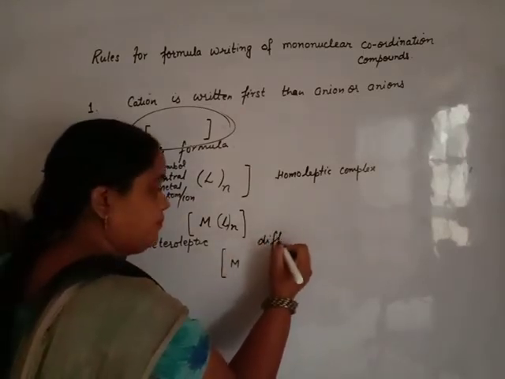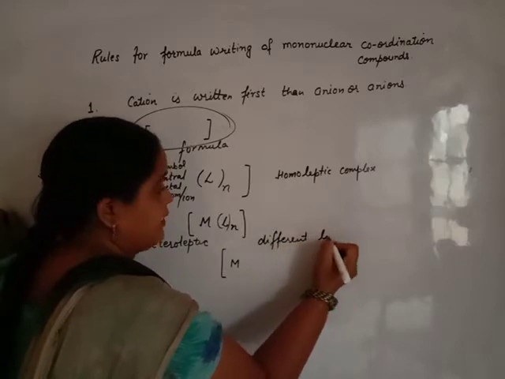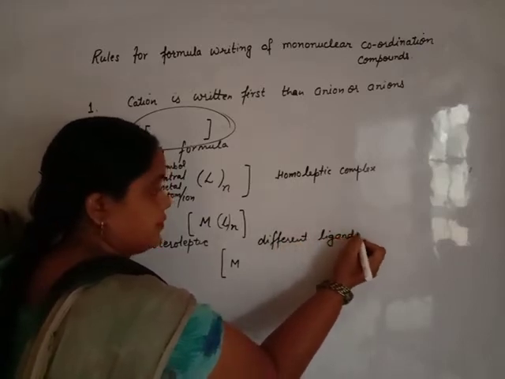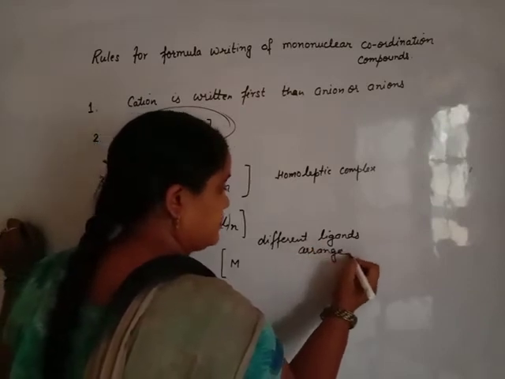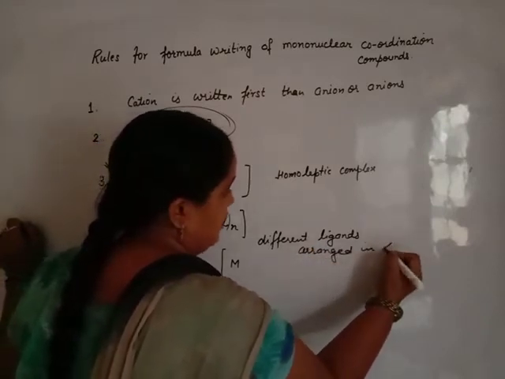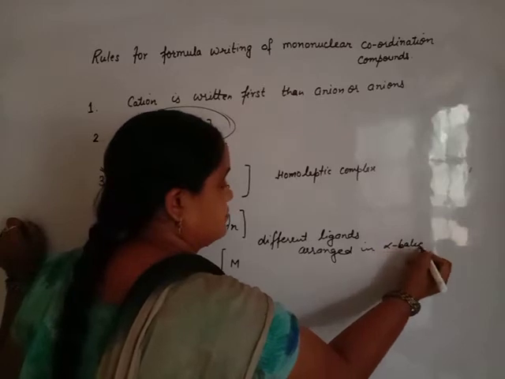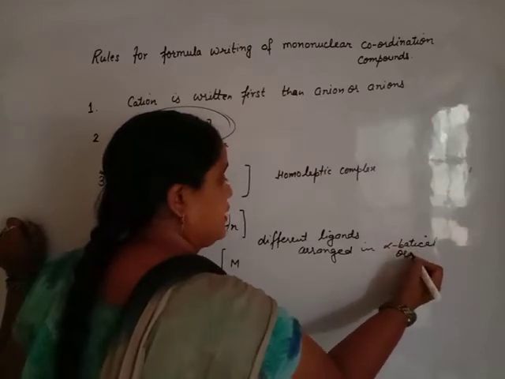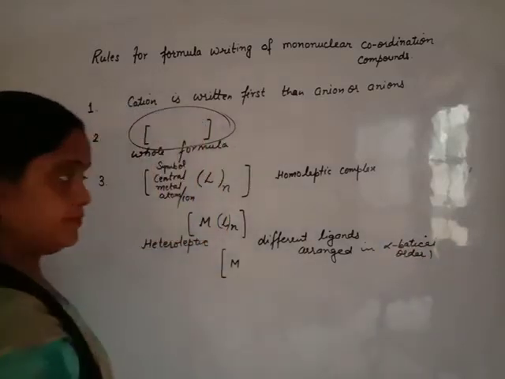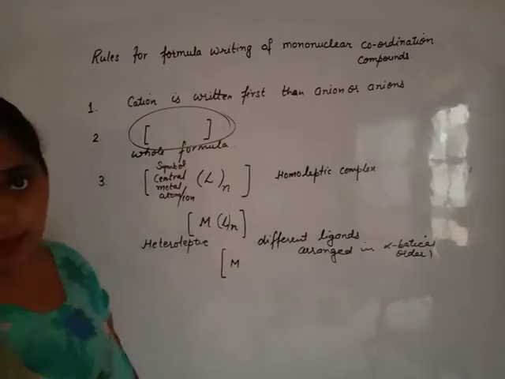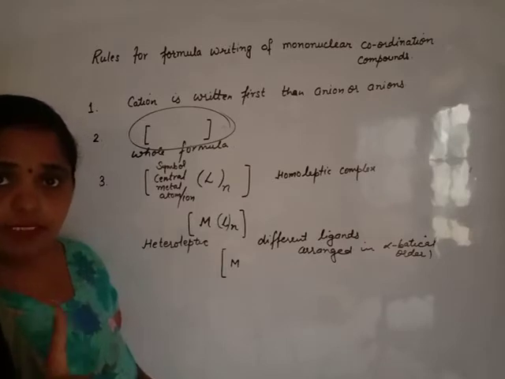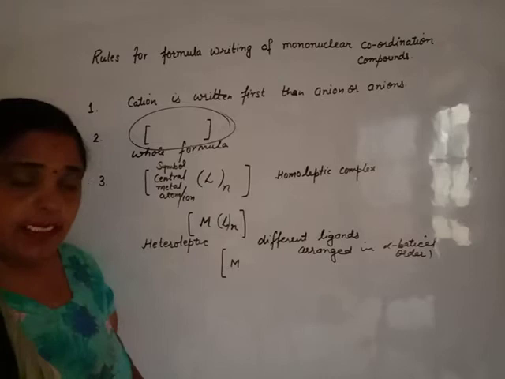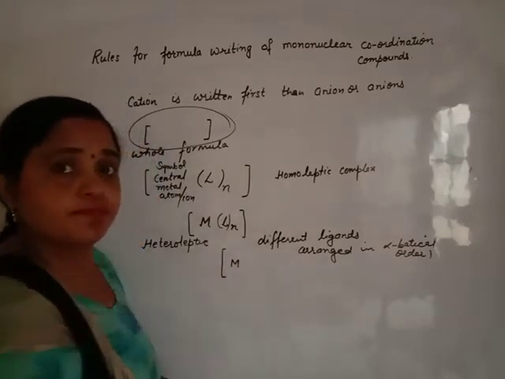Different ligands are arranged in alphabetical order inside the square bracket. The first letter of the name of the ligand is identified alphabetically and written first.